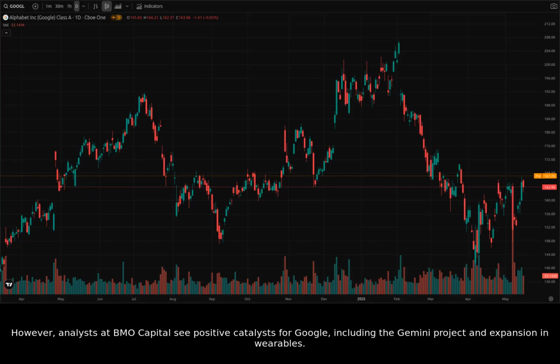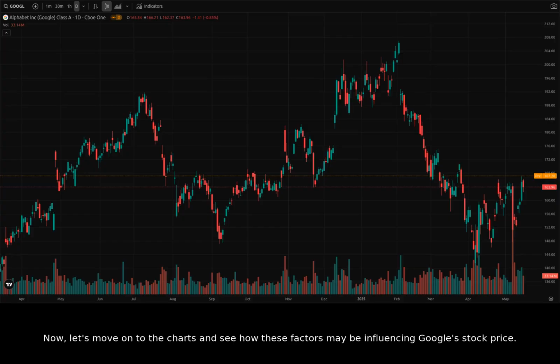However, analysts at BMO Capital see positive catalysts for Google, including the Gemini project and expansion in wearables. Now, let's move on to the charts and see how these factors may be influencing Google's stock price.